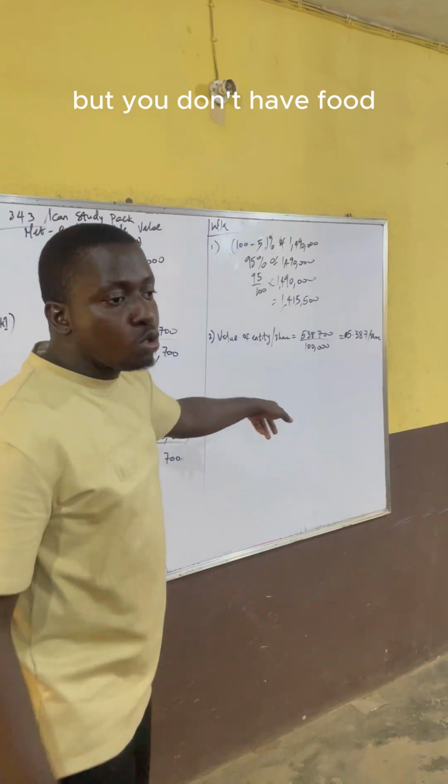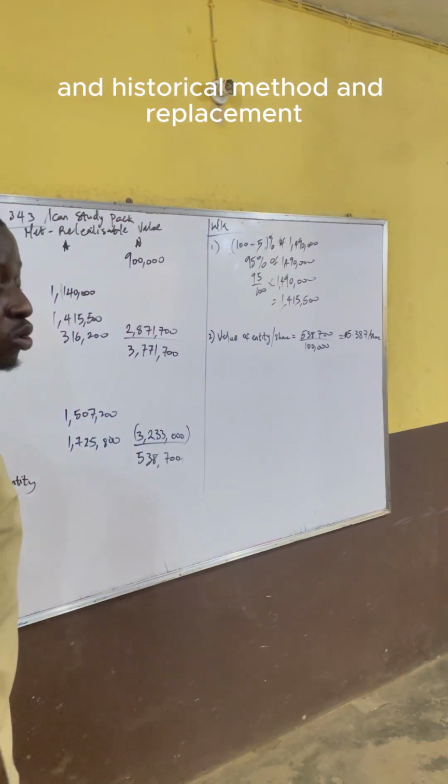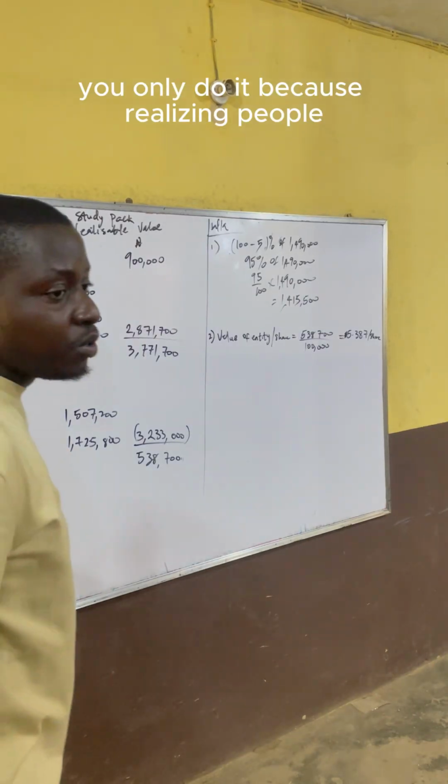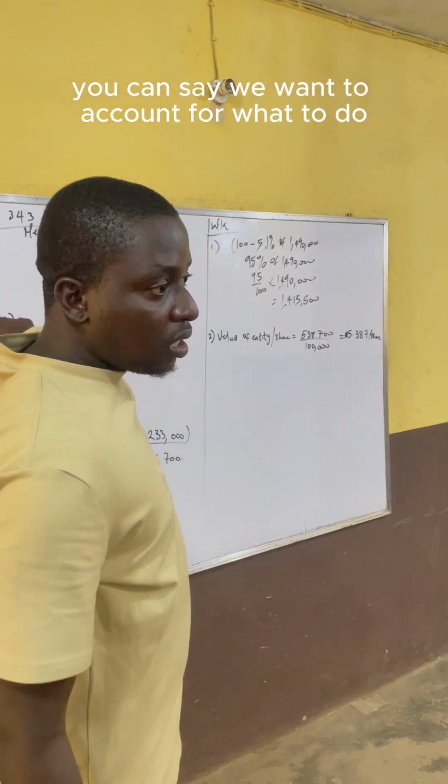But you don't add goodwill when you are doing historical cost and replacement methods. You only do it because the analysis is, when I'm selling my asset, how much will I realize? That's when you can say we want to account for goodwill.